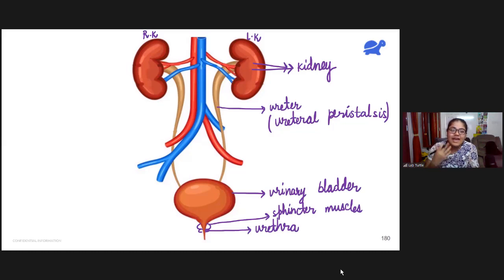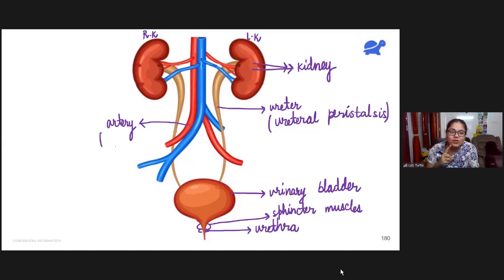This is actually carrying oxygenated blood. So it is an artery. You must remember from the circulatory system that the pulmonary artery is the only artery in our body that carries deoxygenated blood. But here we have oxygenated blood, so it is definitely going to be an artery. And here the name of this artery is aorta.